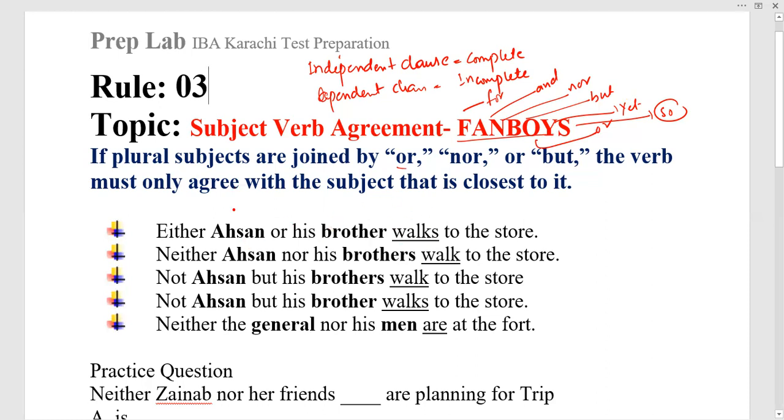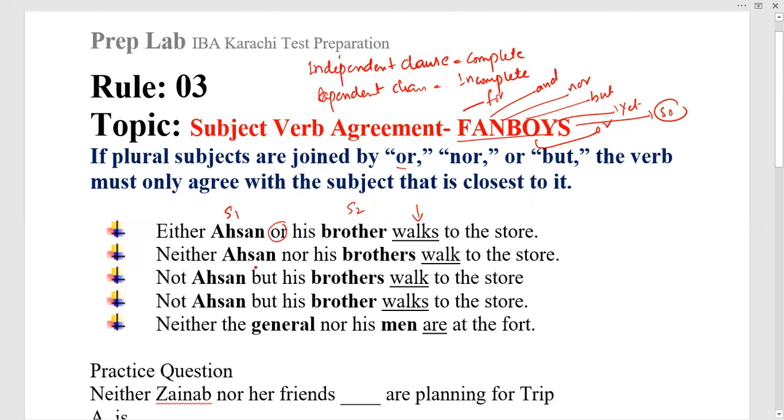For example, if we understand this one: either Sam or his brother walks to the store. This is a joint verb, right? Sam and brother are both subjects. So what we have to do is that the verb must agree with the subject that is closest to it. So which is the closer one? Subject 1 is not closer, subject 2 is closer. And that is joined by or.